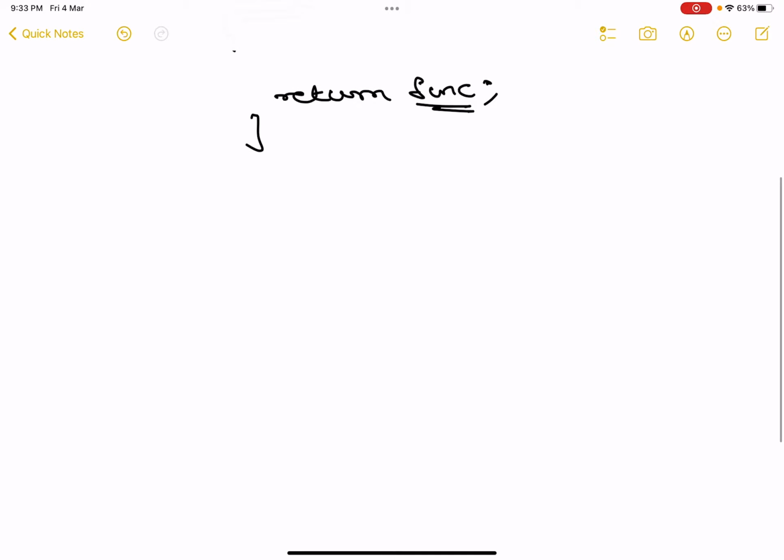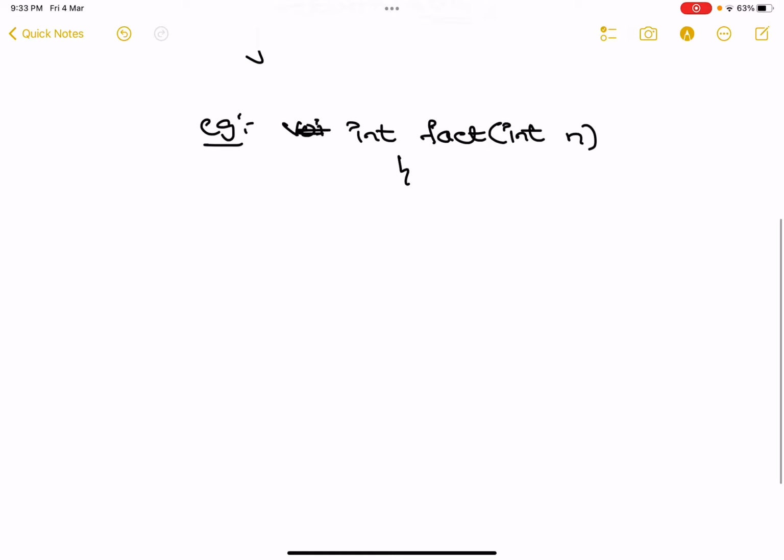An example can be: int fact(int n), where n is a number, and whatever it is, we'll fill it later. Return n into fact of n minus 1.